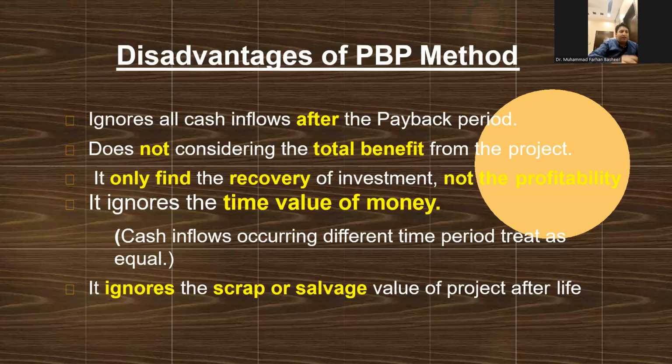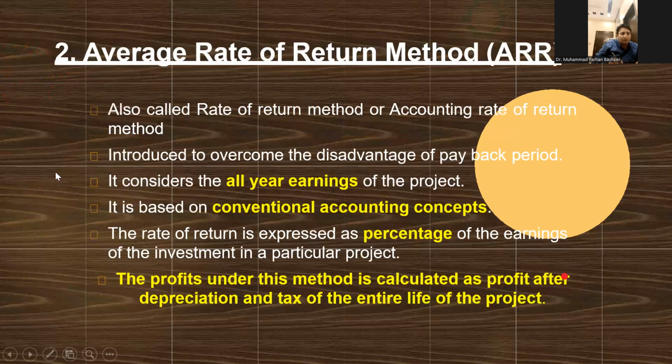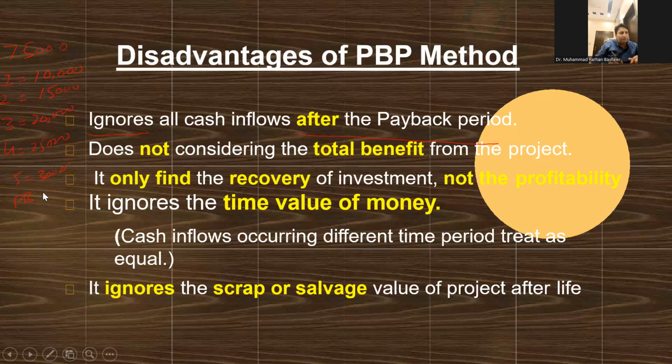The first disadvantage of the payback period method is that it ignores all the cash inflow after the payback period. If you recall our example of $75,000, the first year was 10,000, second year was 15,000, third year was 20,000, fourth year was 25,000, fifth year was 30,000, and that was the payback year.